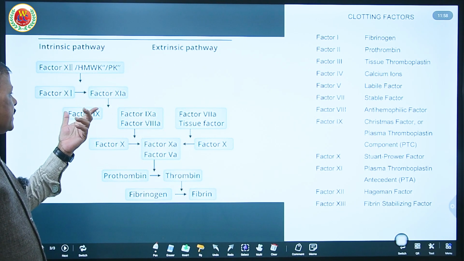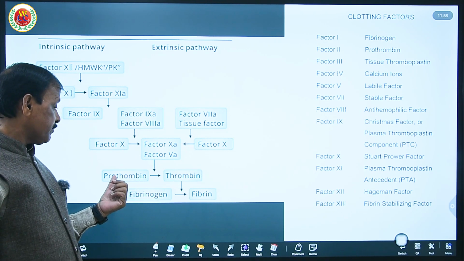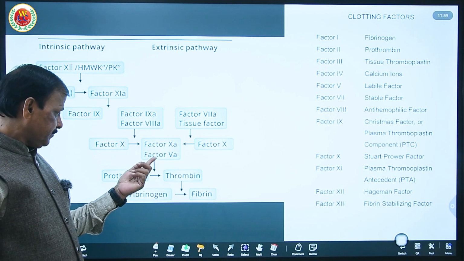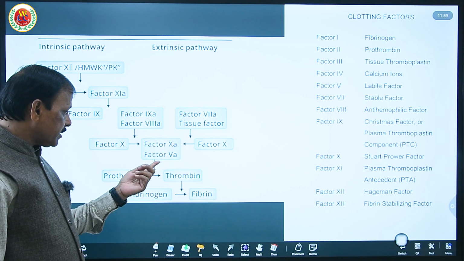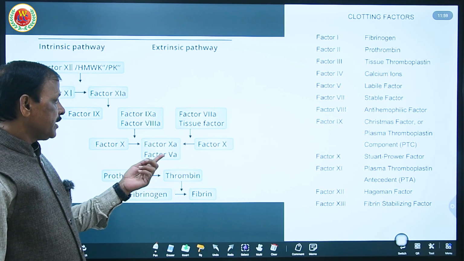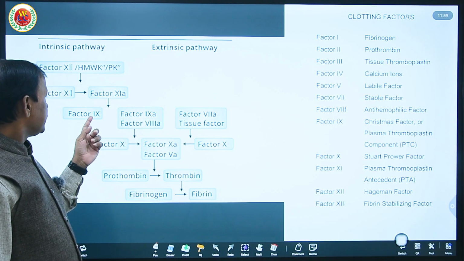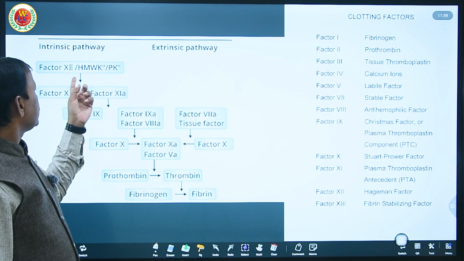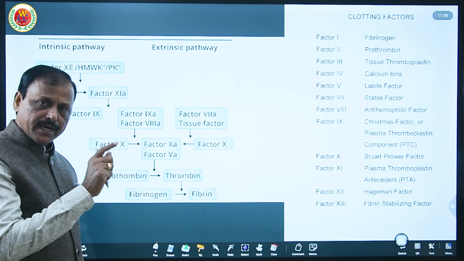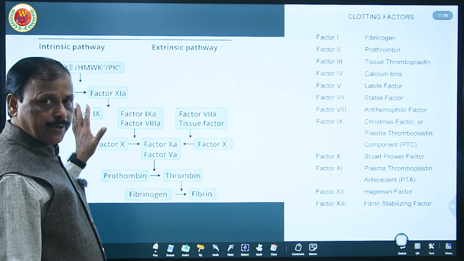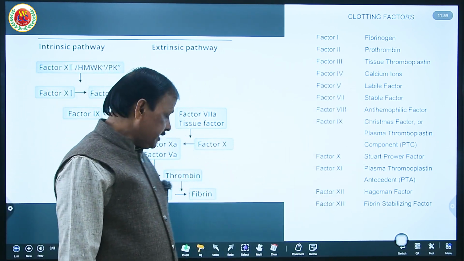Here, as I explained, this chart also shows that fibrin is formed from fibrinogen by the action of thrombin. Thrombin is formed from prothrombin by thromboplastin or thrombokinase enzyme. The third, this 10th and 5th factor are also involved. So the 10 factor, 9 factor, 7 factor, 11 factor, 12 factor, and 13, that is the fibrin stabilizing factor. You need not prepare this chart at your level, but at least have a look at how these factors work altogether, and this list of the 13 factors.